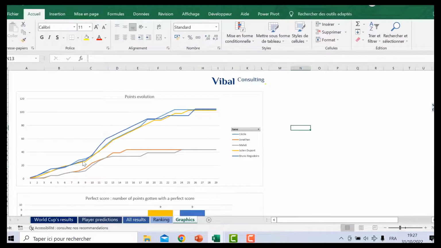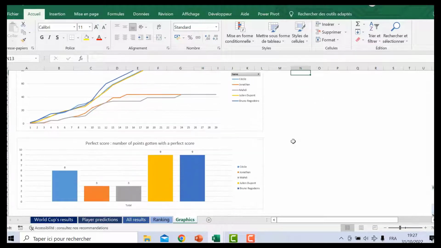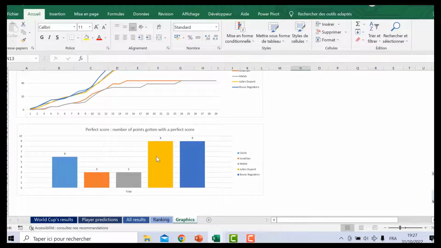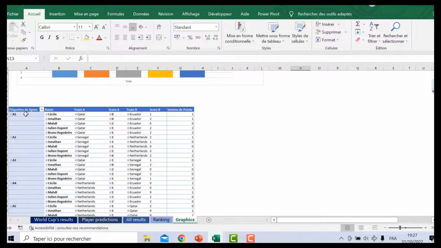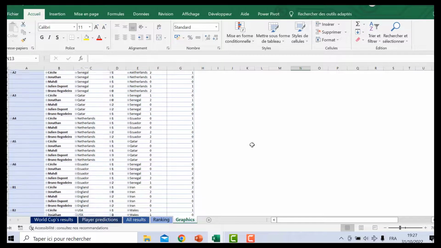So the curves of each participant. You have below the number of perfect matches guessed on the group phase, and then below you have the detail match by match. You have a summary of each score of each participant.